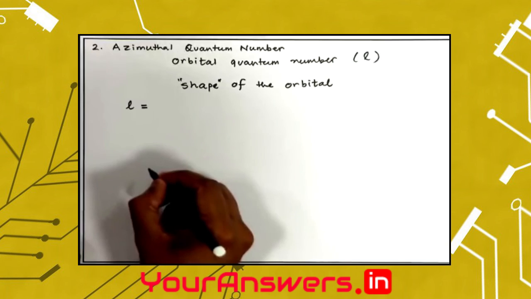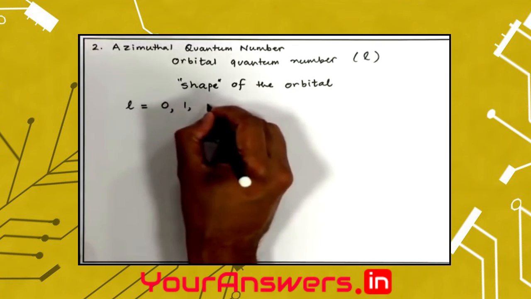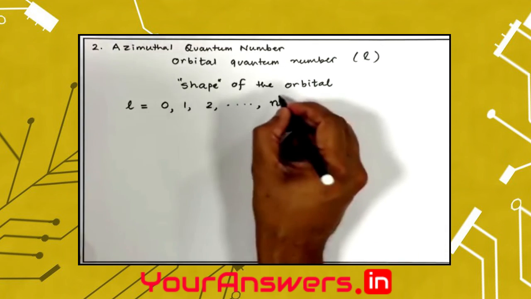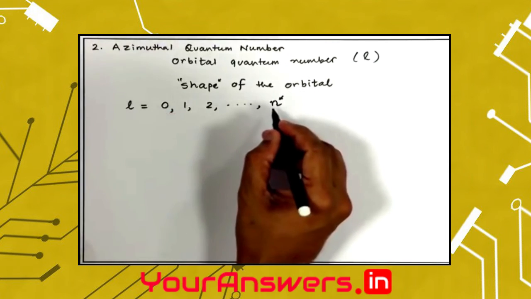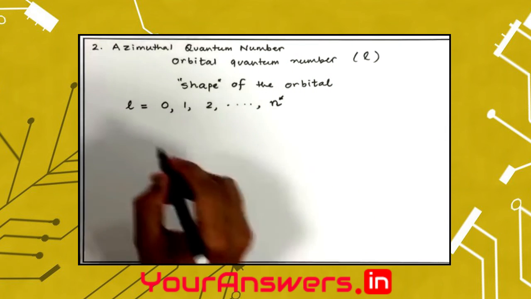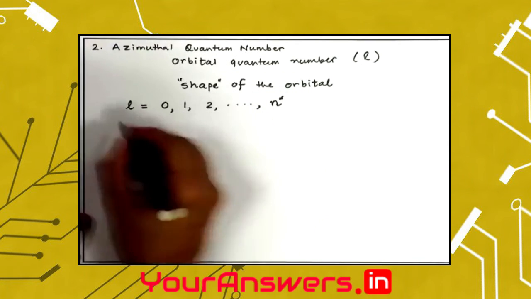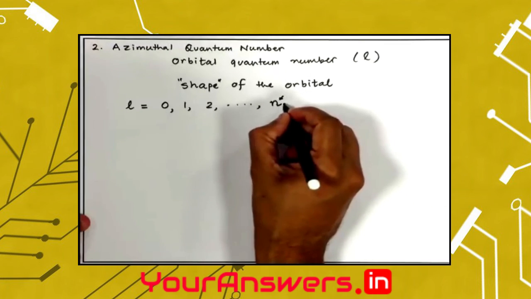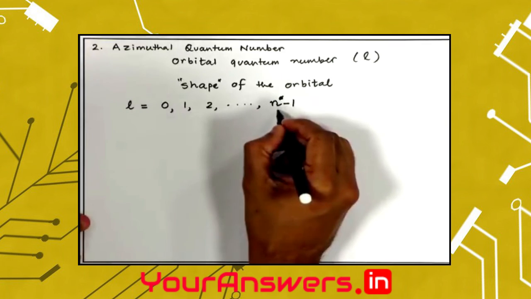This orbital quantum number or azimuthal quantum number L can be 0, 1, 2, any number up to the value of n. Actually, the value of the principal quantum number n determines the value of L. If n is 1, that is the K shell, then we have got only one possible value. The possible values of L are determined by n, and L goes from 0 to n minus 1.